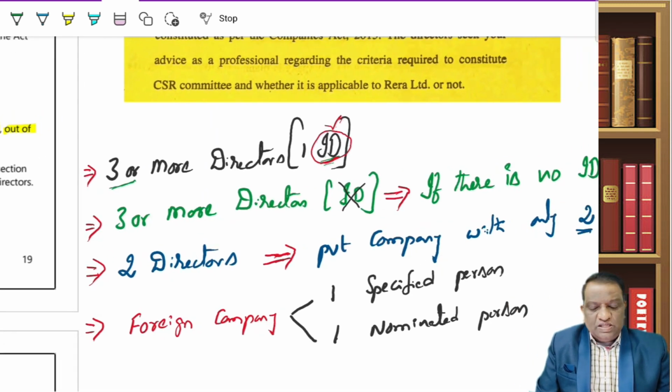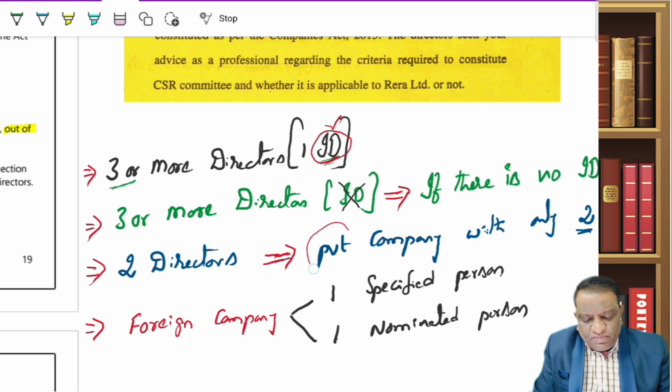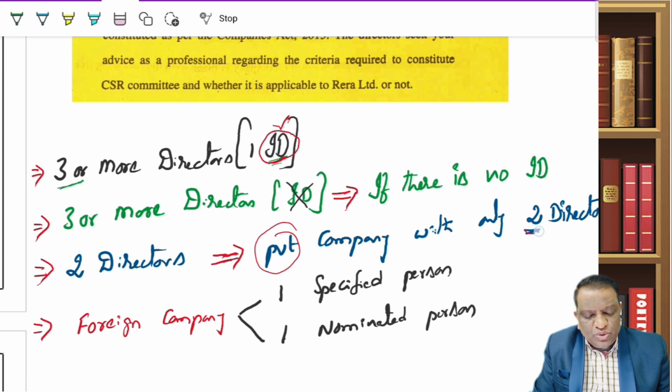What is required at this stage of your examinations? What if I don't have an independent director? If there is no independent director, then the requirement of 3 or more directors will remain the same. If there was an independent director, he should have been one among these 3. But because there is no independent director, there is no need. The other 3 directors will continue. But what if I am a private company? For a private company, you know that the minimum number of directors is 2.